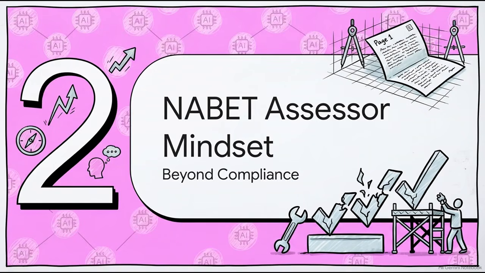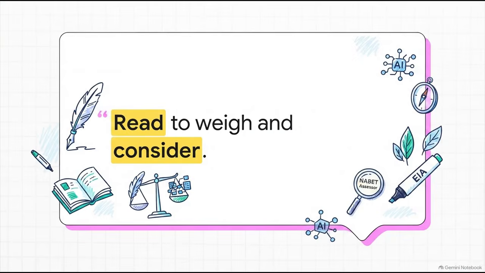So to fix these rejections and really elevate our reports, we need to completely shift our perspective before we even write the first page. We have to adopt the true NABIT assessor mindset. A real assessor doesn't just check boxes for basic compliance. They critically examine the authenticity, the relevance, and the synthesis of the information. There's this great philosophy from Francis Bacon: read to weigh and consider. And that perfectly anchors what we need to do.